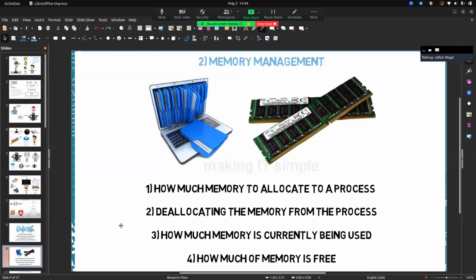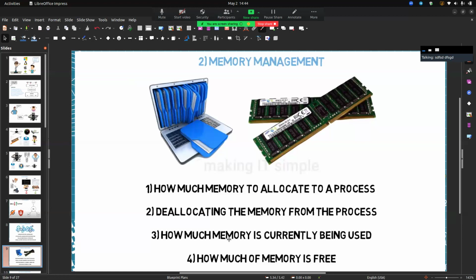The second is memory management. For all the operating system and all the processes and programs running, memory is the most significant resource for running a process or program. The operating system can decide how much memory to allocate to a process, or deallocate memory from the process, how much memory is currently being used, how much memory is free, and that information and process is controlled by the operating system.